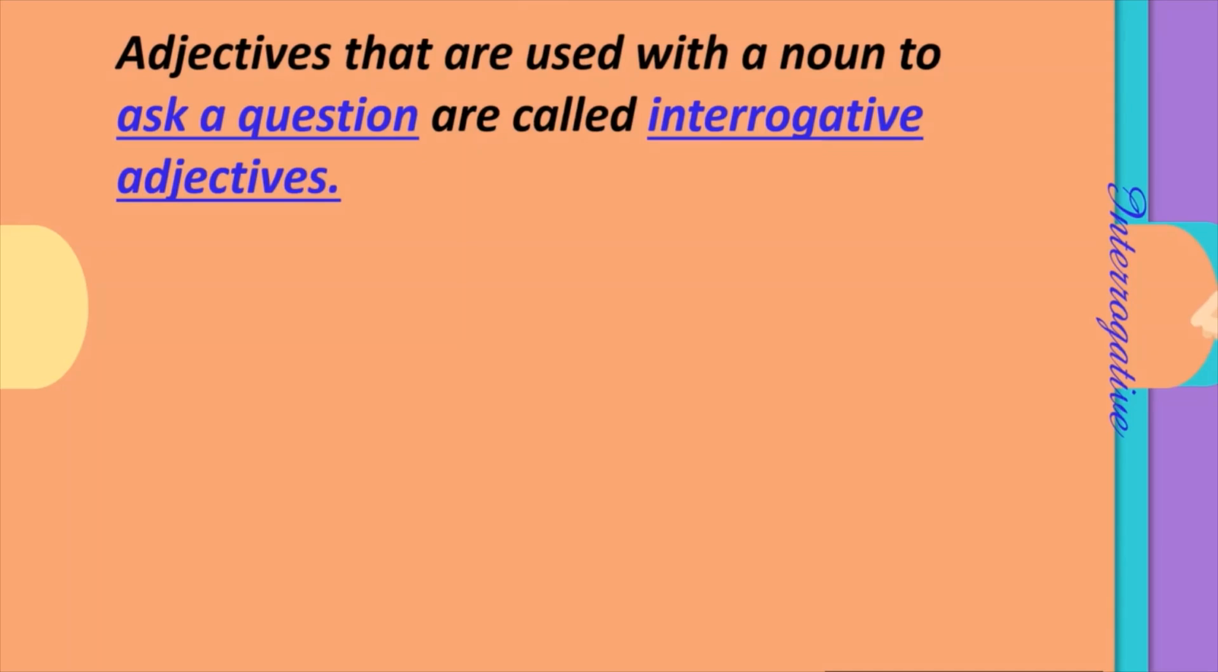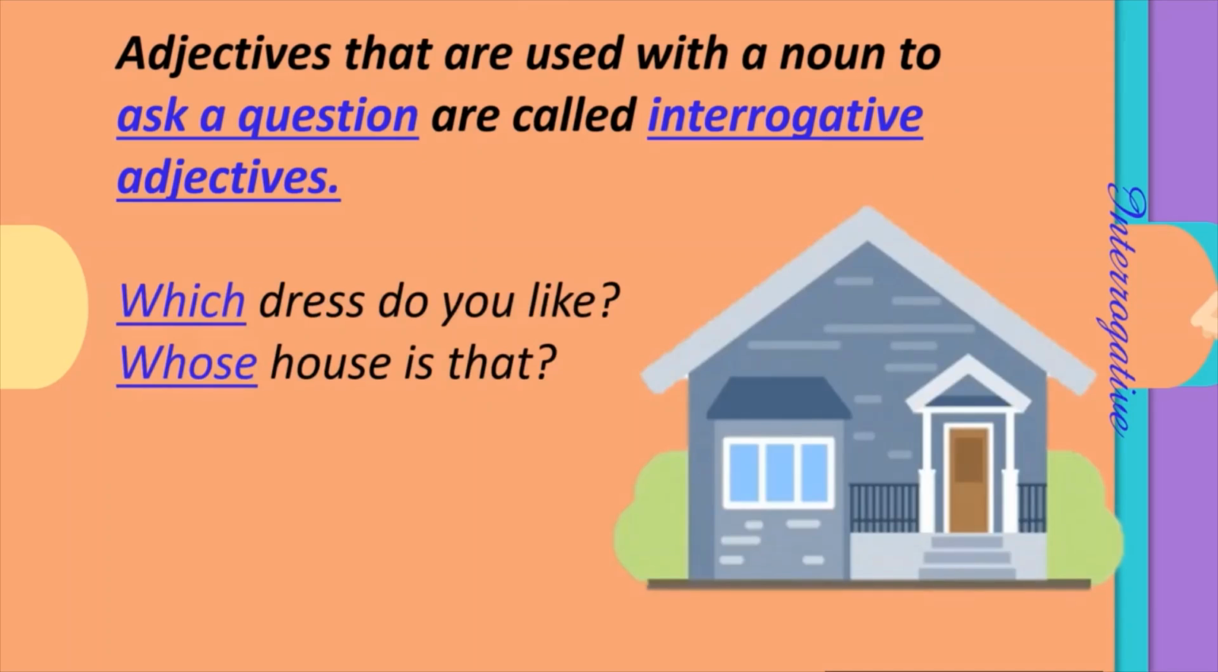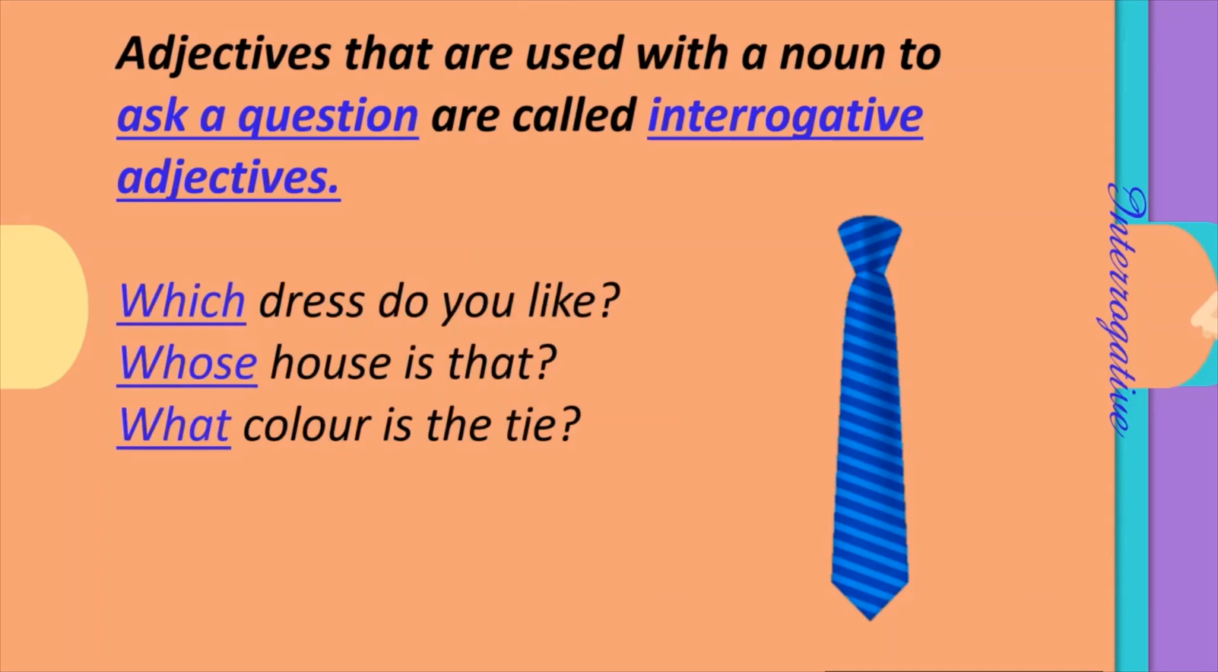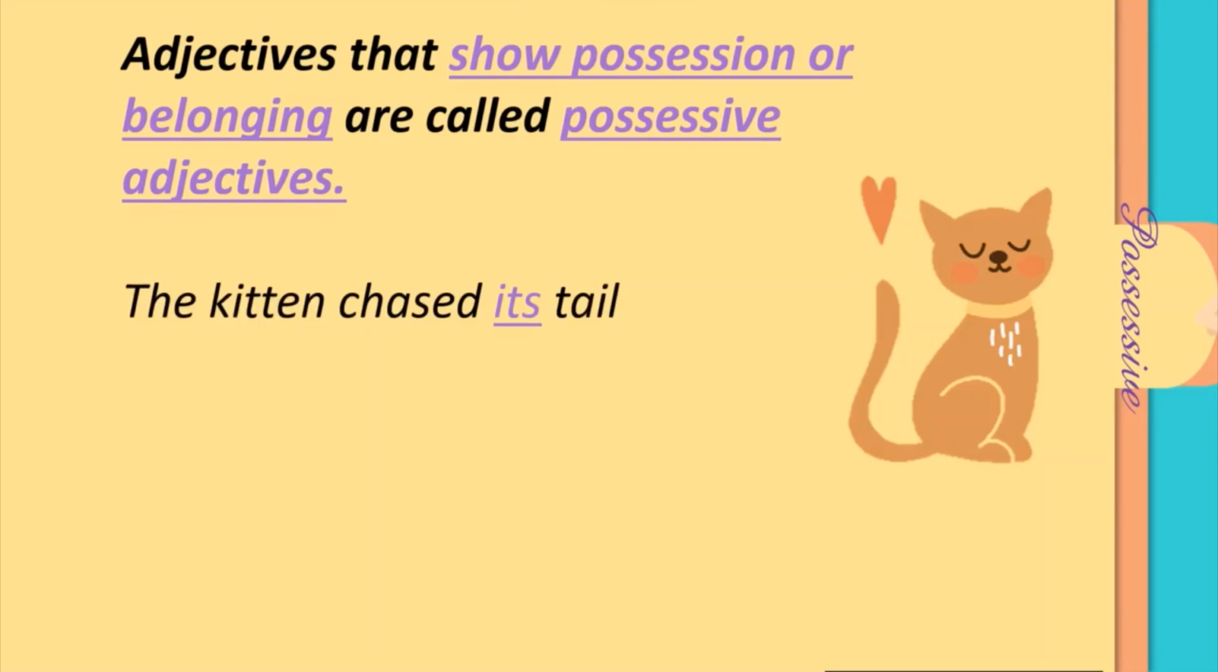Let us see the example. Which dress do you like? Whose house is that? What color is the tie? So these are all interrogative adjectives. Adjectives that show possession or belonging are called possessive adjectives. Possession means to possess or to belong to. Like the kitten chased its tail. Whose tail? The kitten's tail.